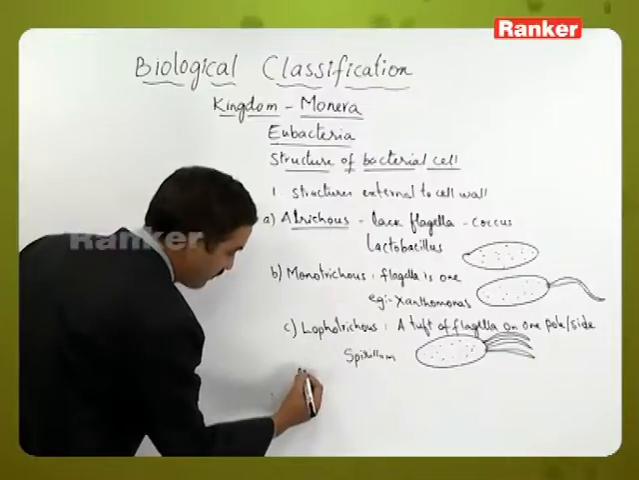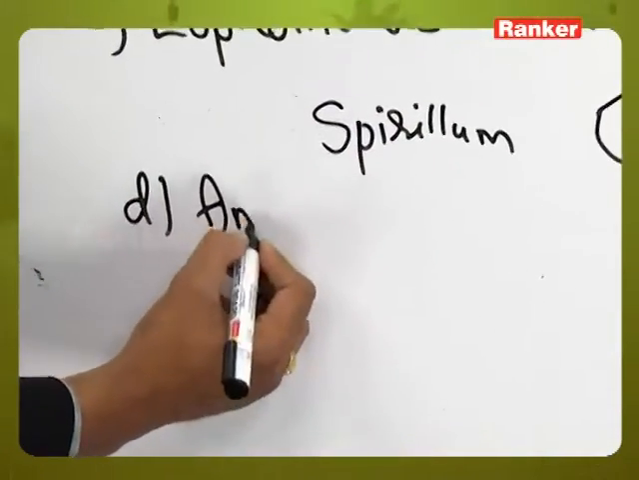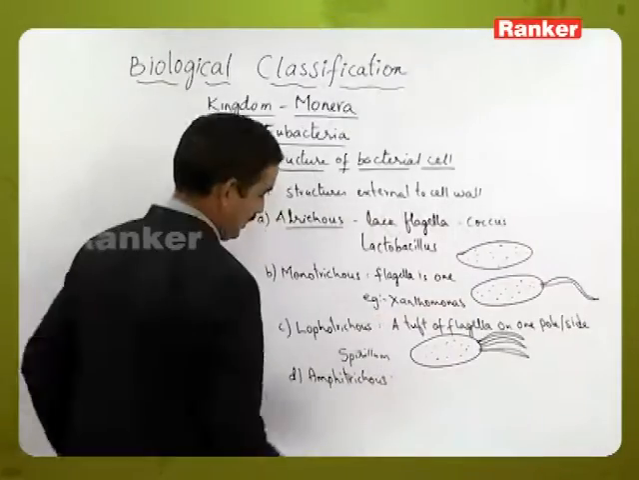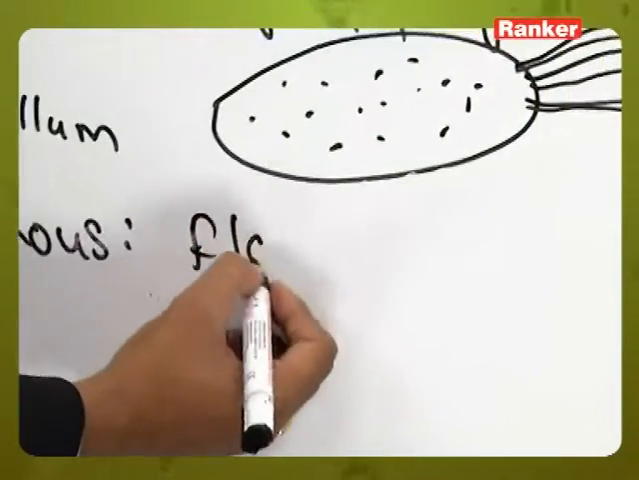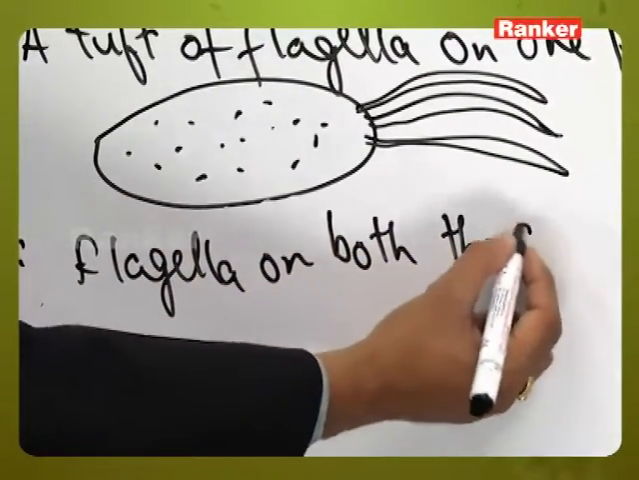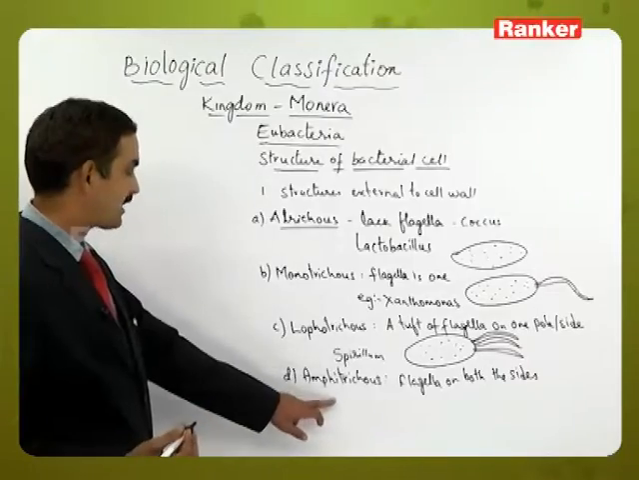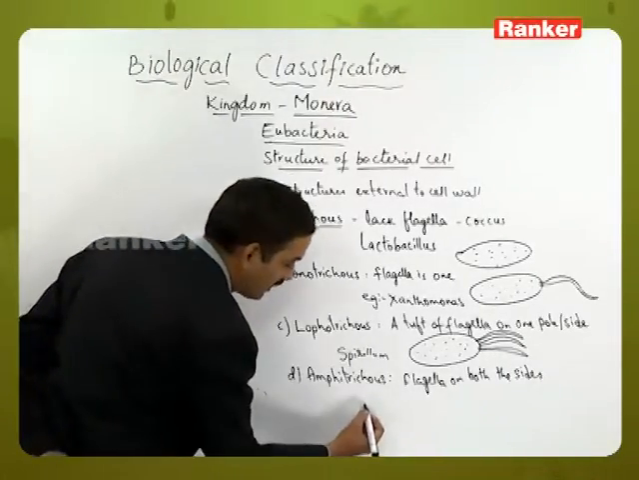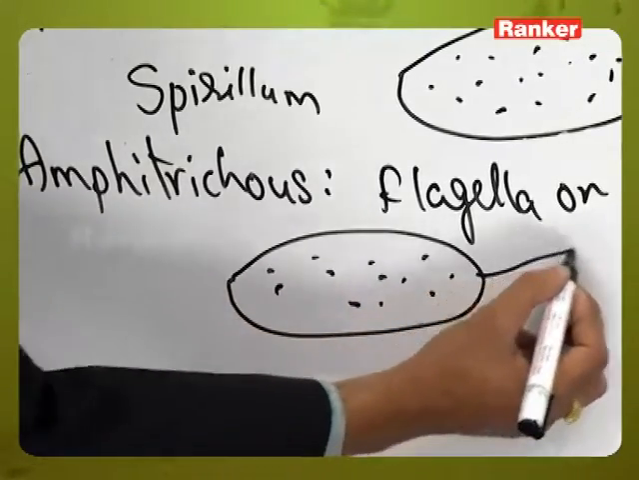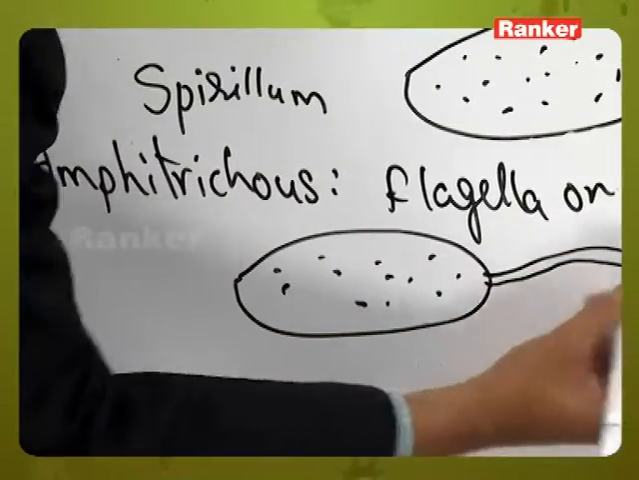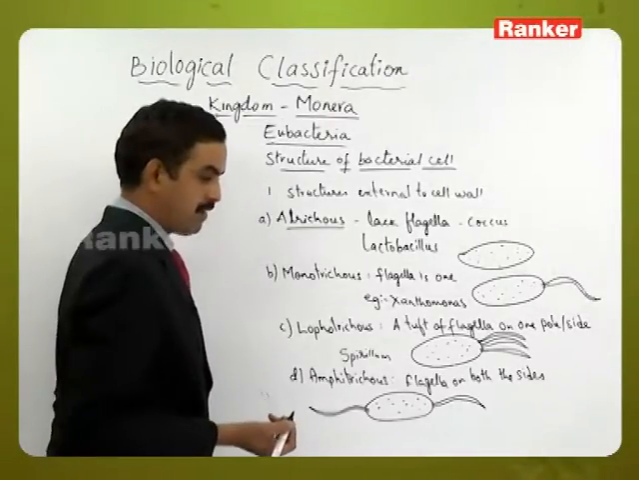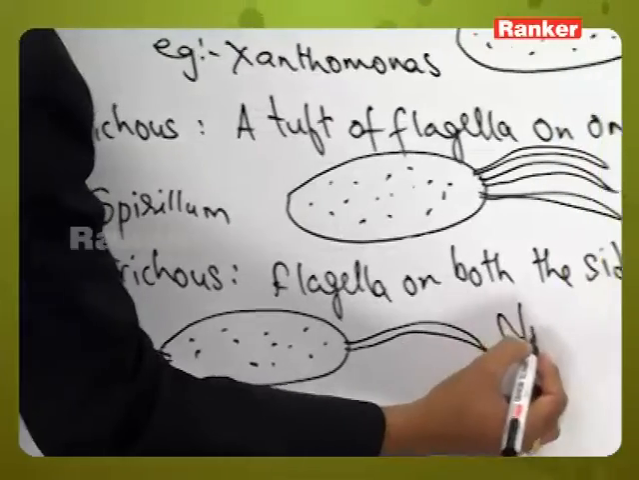The fourth one is amphitrichous. Here in amphitrichous, the flagella are present on both sides or both poles. This type of bacteria with flagella at both ends is called amphitrichous. In this diagrammatic representation, we can see the flagella on both the surfaces. Amphitrichous can be seen in Nitrosomonas.